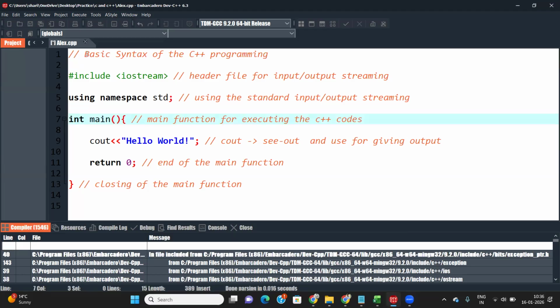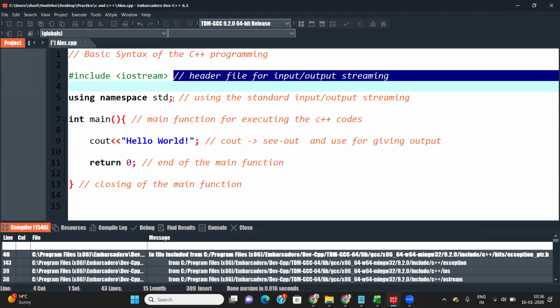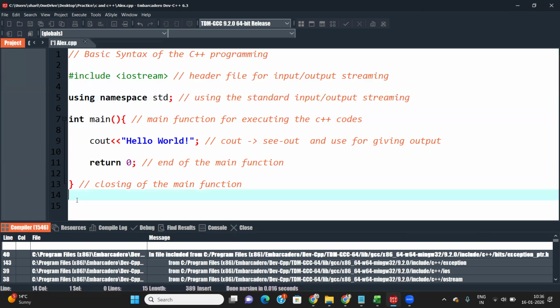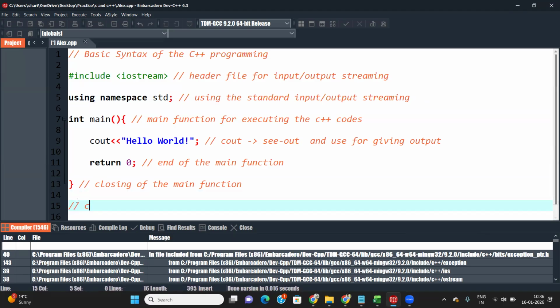Then what we can write inside the code that doesn't impact it is called comments. What do comments mean? They define information about the program, but can't be used for coding.